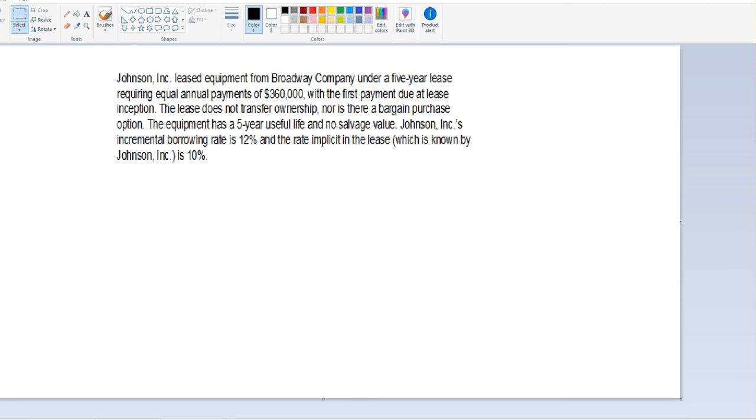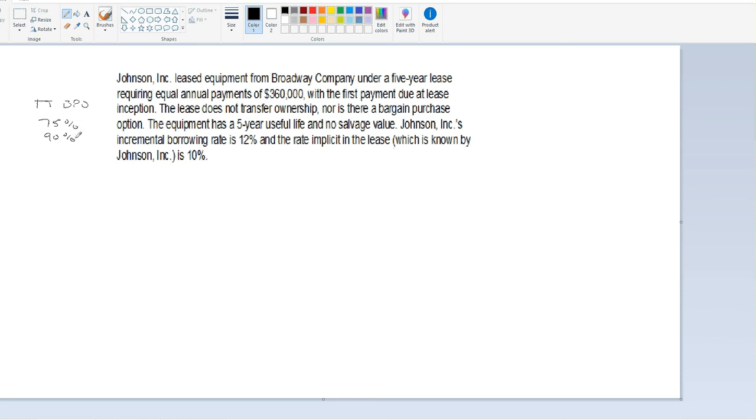Under the terms of a capital lease, we have what we call, and I'm going to put that up here, title transfer and BPO, which is our bargain purchase option. Well, right in the question, it says immediately that there isn't a title transfer, nor is there a bargain purchase option. So the next question would be our classification of the 75% and then the 90%.